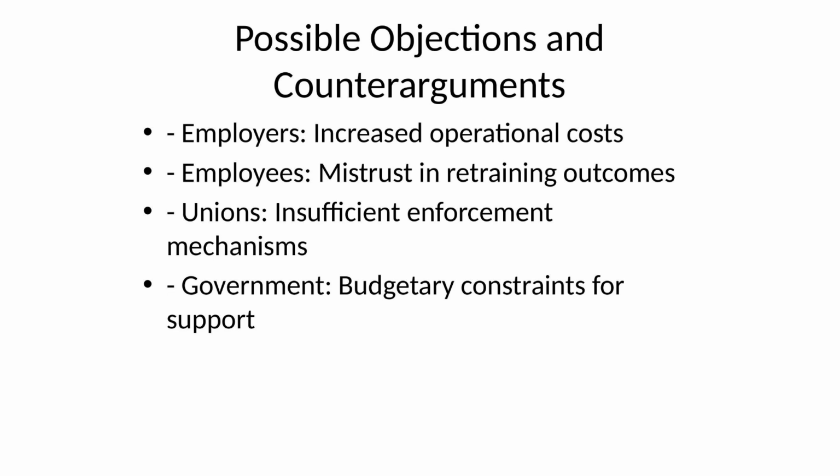Trade unions might be concerned about enforcement and monitoring. Thus, an independent oversight body should be established to ensure compliance and resolve disputes. Lastly, governments might hesitate due to financial commitments for training schemes, but public-private co-investment models and tax incentives could offset this. These objections highlight the need for a well-rounded, transparent, and collaborative implementation strategy.